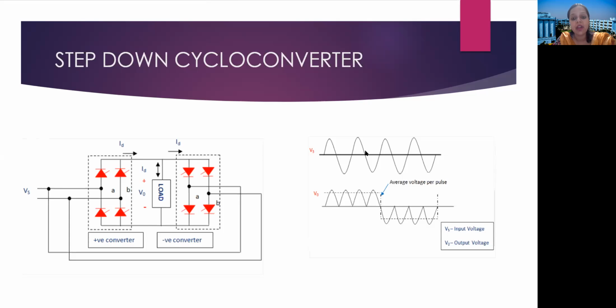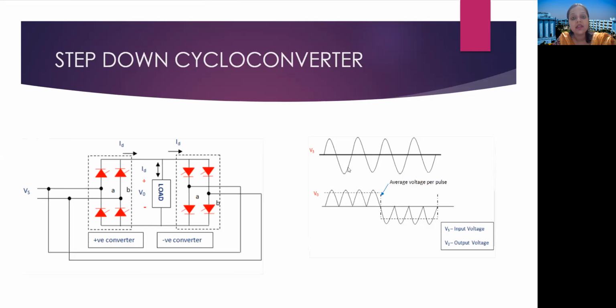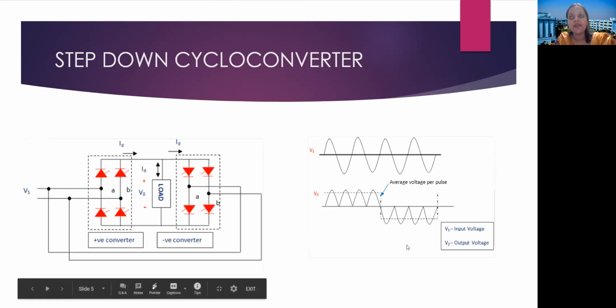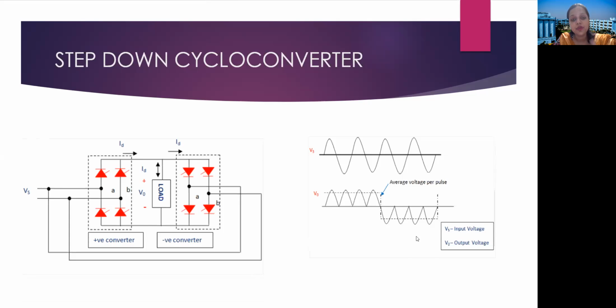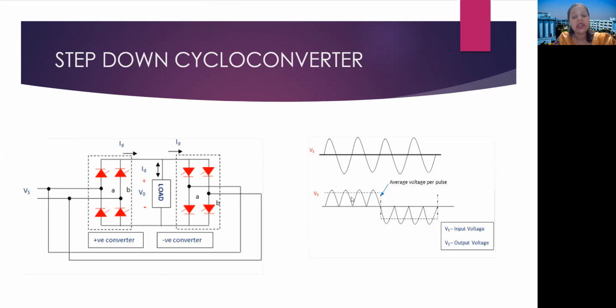So if we now summarize this part, these positive pulses will set the positive half cycle of the load voltage, and these negative pulses will set the negative half cycle of the load voltage. And in total, we have an output voltage whose time period is 4 times that of the source voltage. So the frequency becomes 1/4 of the source frequency, and this is the principle of step down cycloconverter.